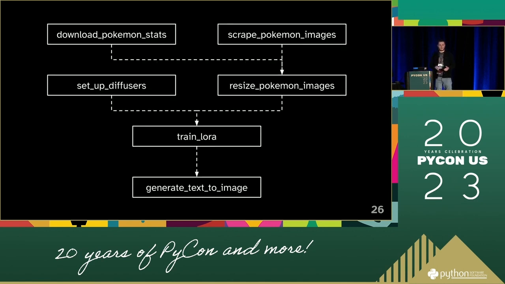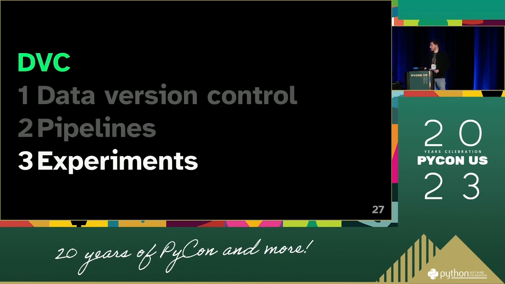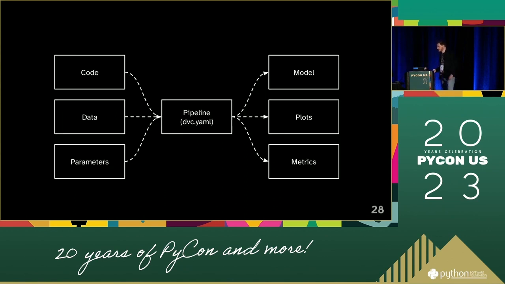So we can then restructure this as a DAG, where each of the stages is dependent on the outcomes of the stages that preceded. So that's pipelines. And then we can start using that pipeline to run experiments. So this is our pipeline where we do some stuff, and we've got inputs and outputs.